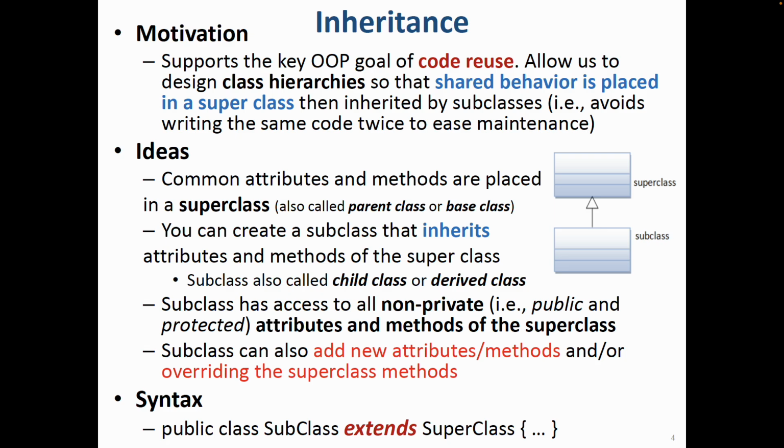The good thing here is that the subclasses have access to all non-private attributes and methods of their parent class. So I don't need to redefine ID, name, price for all the items that I'm selling. I just need to define it in one class, and whatever I change, it will affect all of them. So this is the main idea of inheritance.